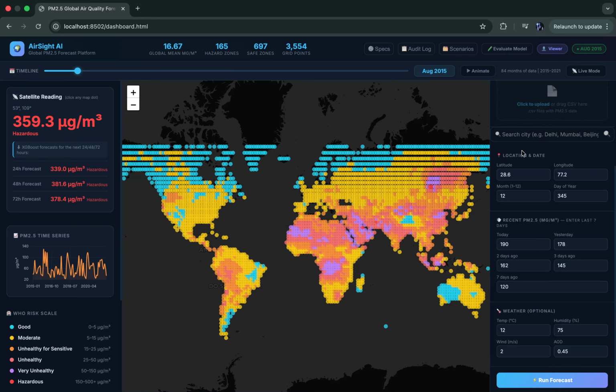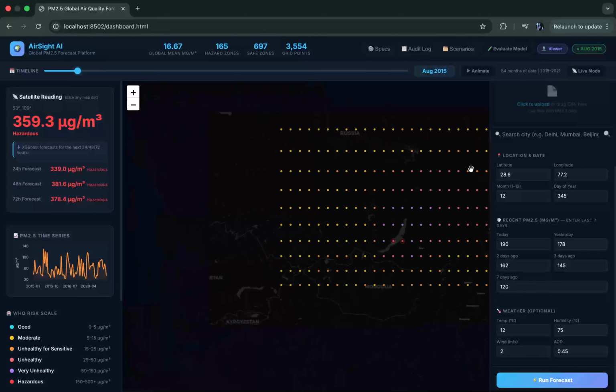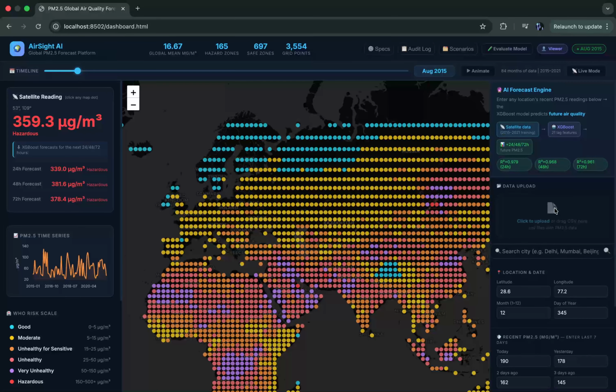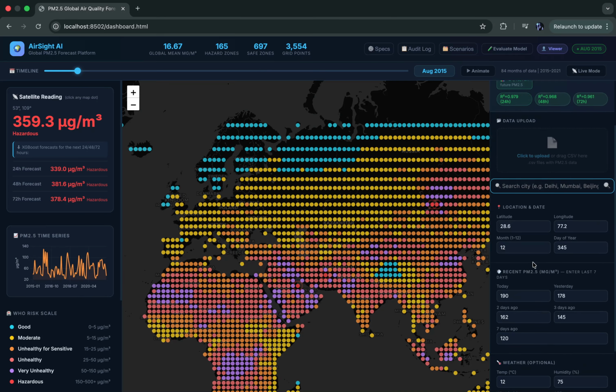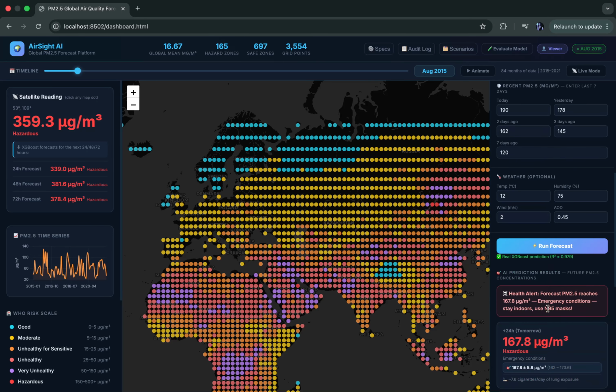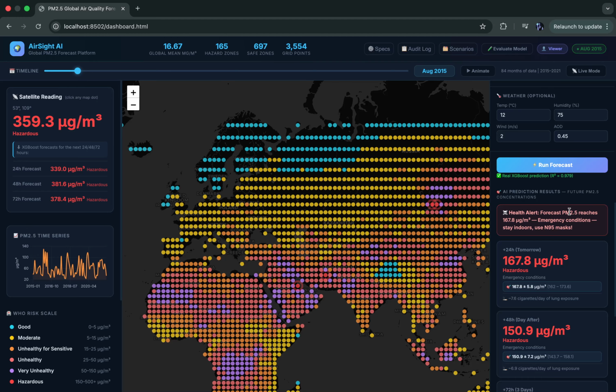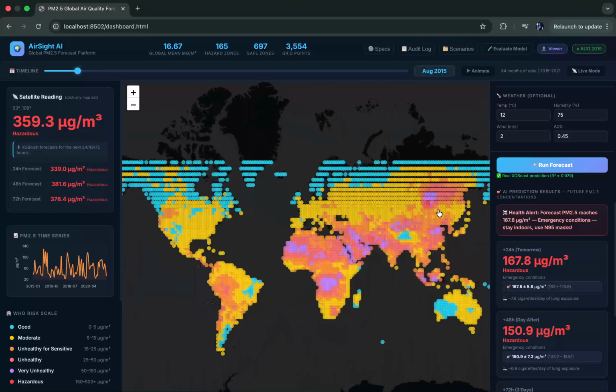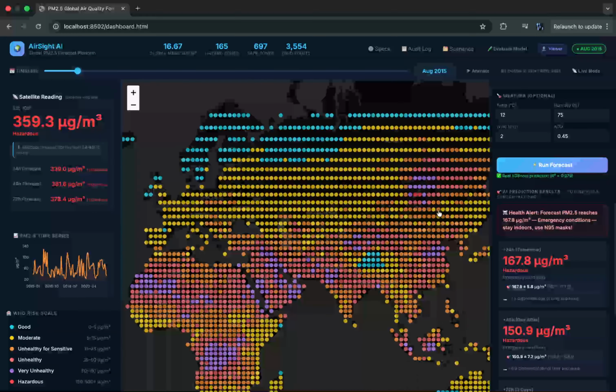Talking about the data, we can upload a CSV file from here, and we can also search for a specific city, and of course we can also manually type in the locations and the current values. See, if I run the forecast over here, a health alert shows the forecast PM2.5 reached this, and you can see the point is over here. As you can see, it is pointing at this data, 150, and for 72 hours, 3 days, very unhealthy.